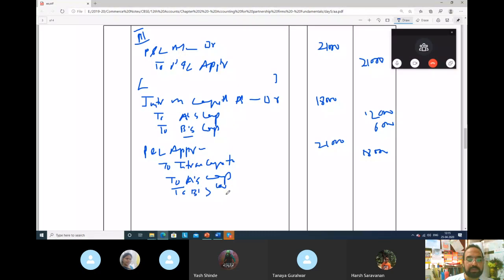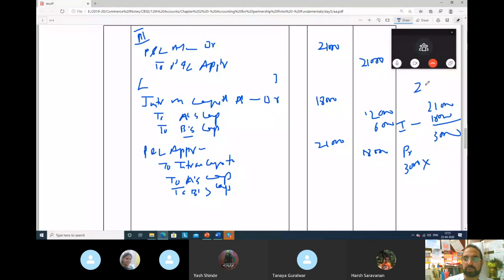What you paid? From 21,000, 18,000 is paid as interest and balance 3,000 would be paid as what? Profit, no? Distribute among the partners.